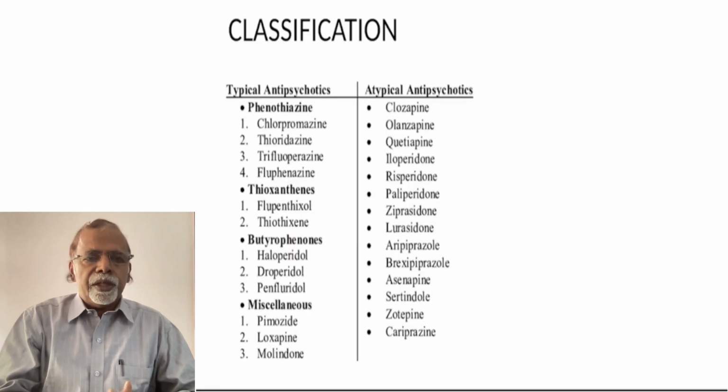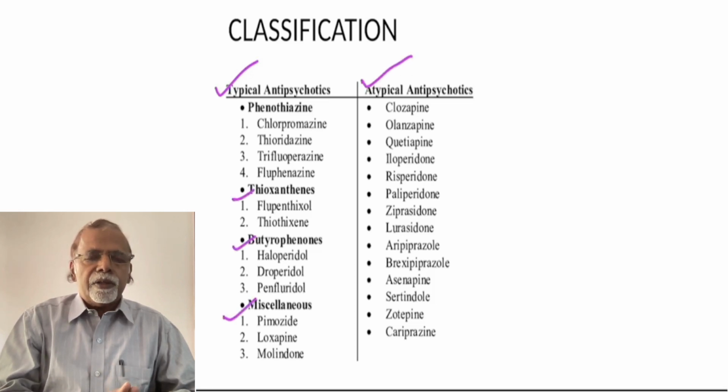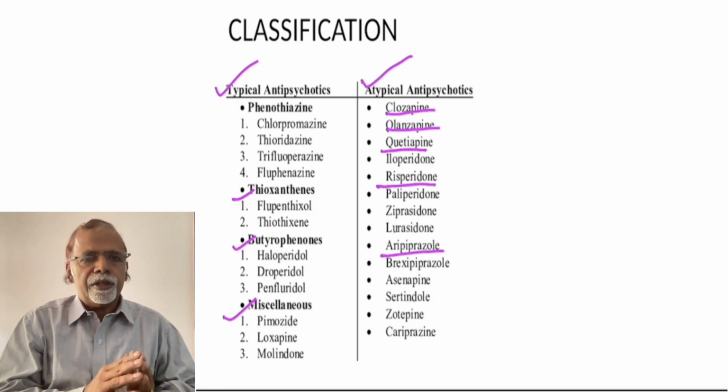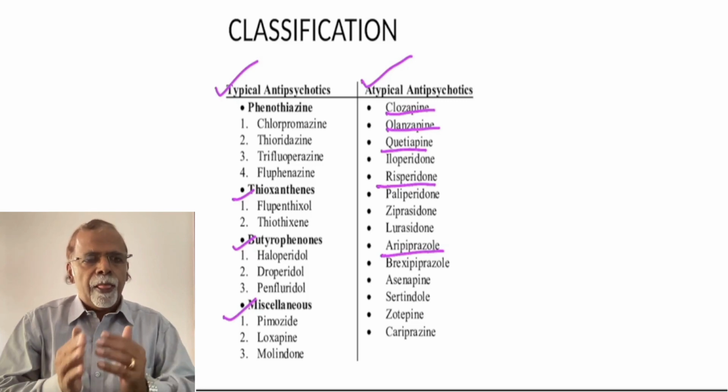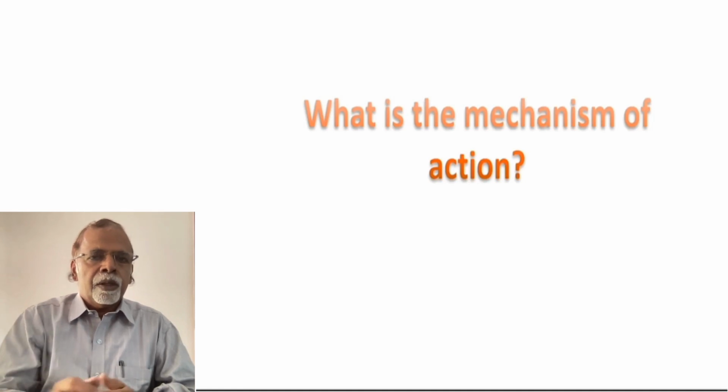And this is a little more detailed classification, dividing into the typical antipsychotics: the phenothiazines, the thioxanthenes, butyrophenones, and miscellaneous drugs. And the atypical antipsychotics, here you can see clozapine, olanzapine, quetiapine, risperidone, and aripiprazole. These are the commonly used drugs. So just remember, divide into typical and atypical antipsychotics. Typical are the first generation, atypical are the second generation. And now we go into the mechanism of action.